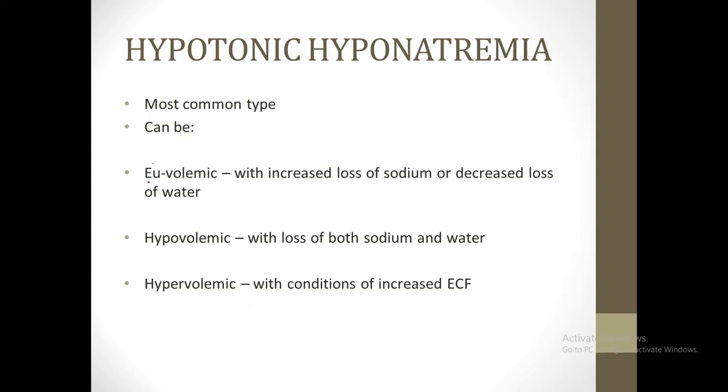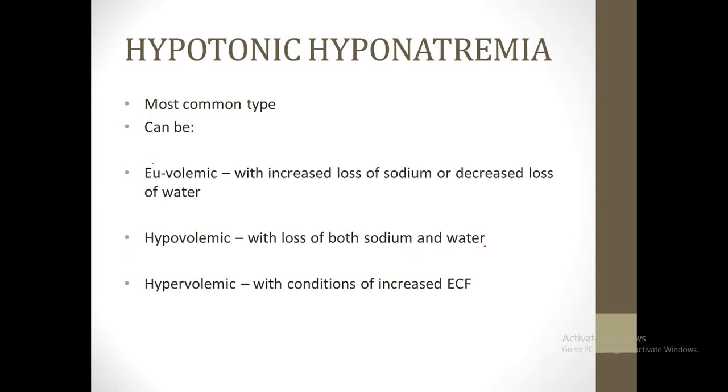So when would the conditions of euvolemic hypotonic hyponatremia occur? They would occur with increased loss of sodium or in conditions with decreased loss of water. And then the hypovolemic hyponatremia would occur when there is loss of both sodium and water. So when would the volume decrease? Whenever there is loss of water.